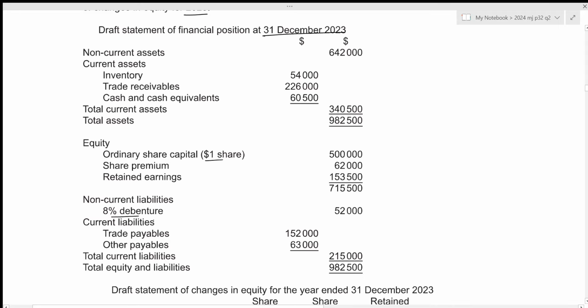And net realizable value is the difference between estimated selling price and estimated selling cost.